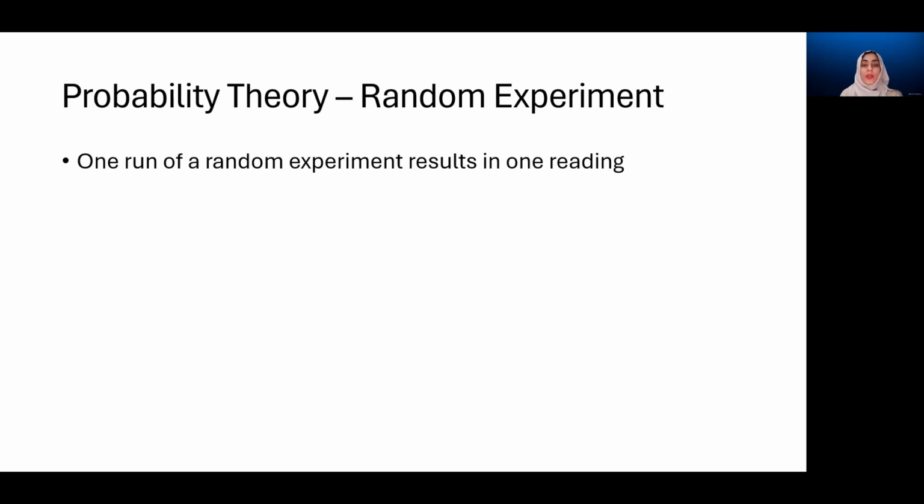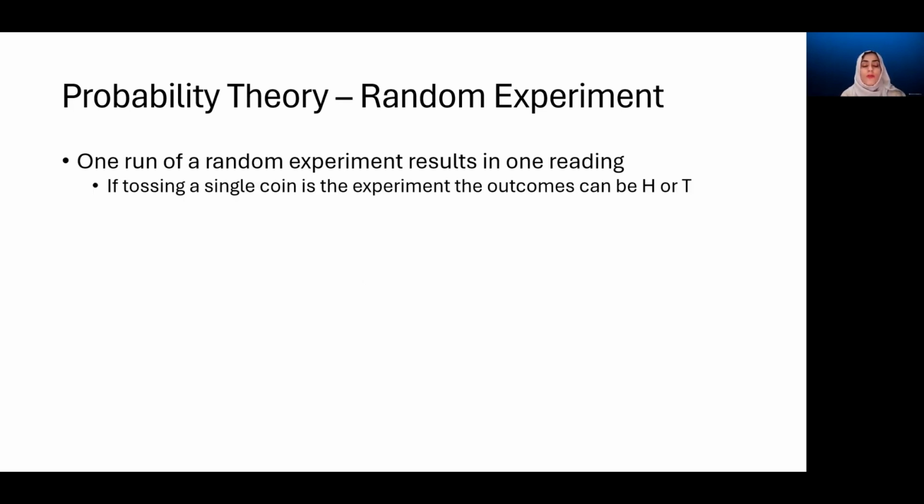When a random experiment is conducted once, it results in one observation or one reading. And that is one simple event. For example, if we toss a single coin, the outcome for this experiment would either be a head or a tail.